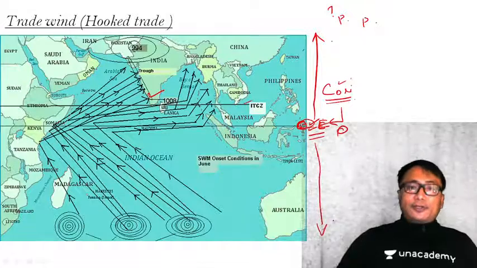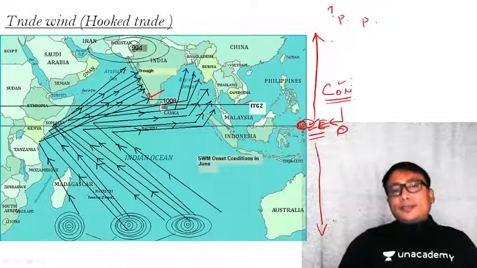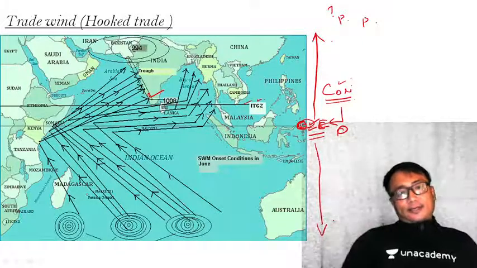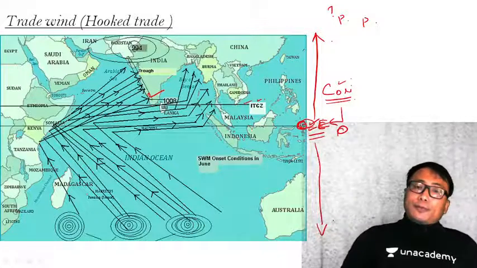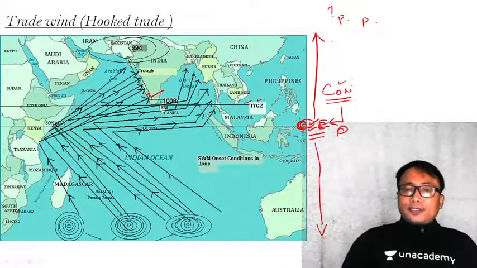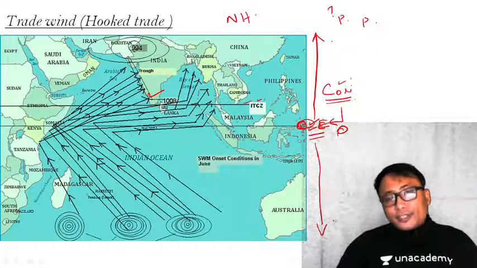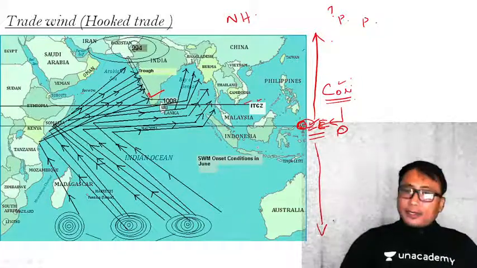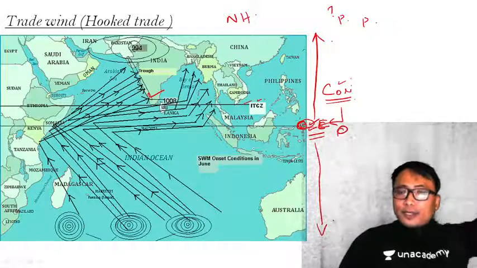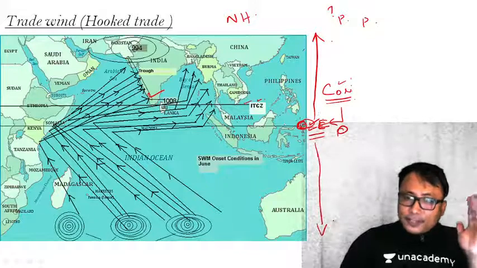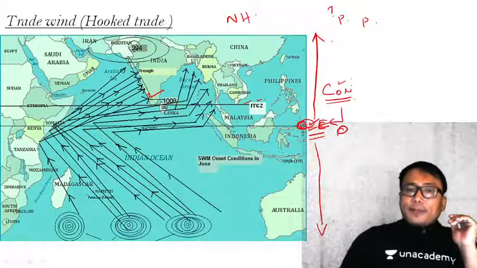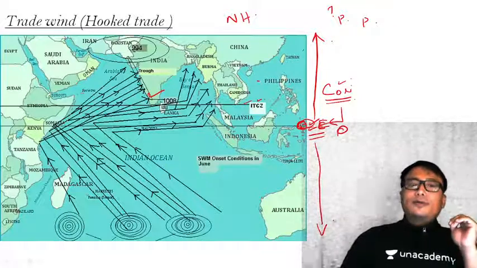Now, during the monsoon system, that is the summer season in the northern hemisphere, the pressure belt will shift towards the north. During the northern summer season, because of the apparent shifting of the sun, the pressure belt will move towards the north.